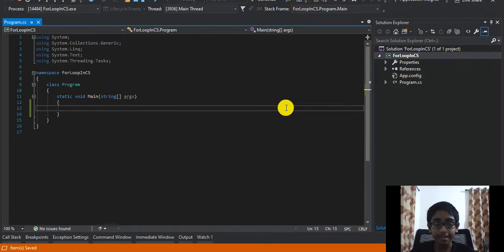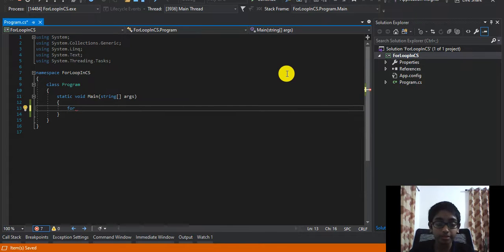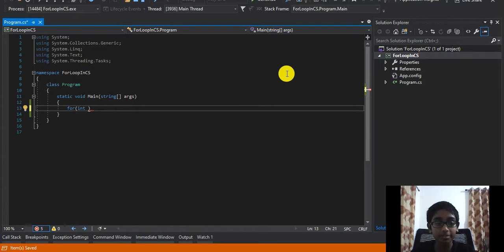Now, let's understand about how we can use the for loop. In order to use the for loop, you need to put in the for keyword. So, for, and then inside of brackets, you have to type in the statement. So, statement 1, just assume that this is statement 1, the declaration of the variable. I will explain that also. So, int i = 0, and then you have to add in a semicolon.